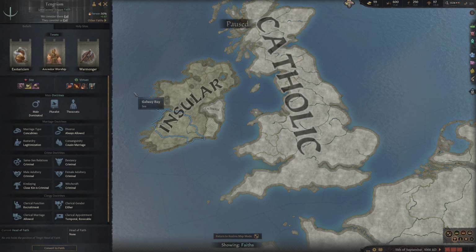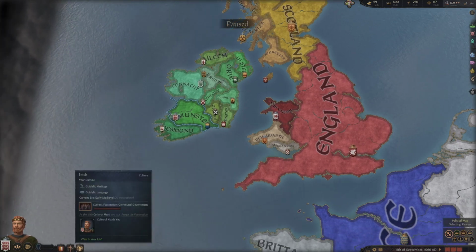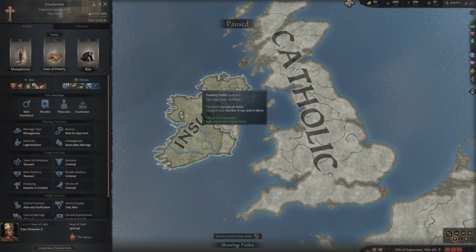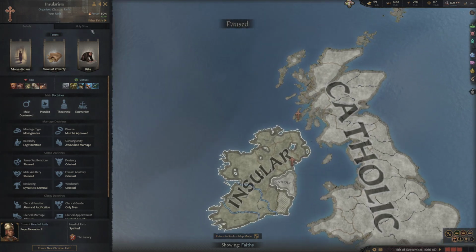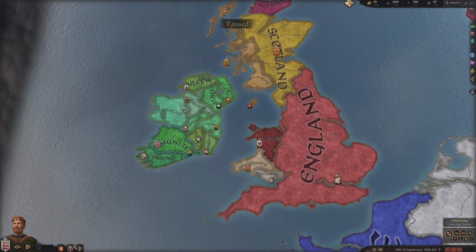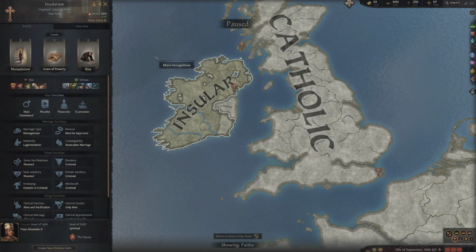Now, going back to the actual religion, and we will close the current screen because it is on Tengrism, and we will reopen our own religion, Insularism, and we will just have a quick look through the religion screen and how these things can affect you and your gameplay. Now, as you can see, we have Insularism, and this tells us that this is, I apologise, this tells us that this is an organised Christian faith.